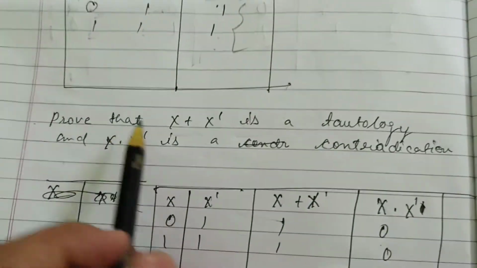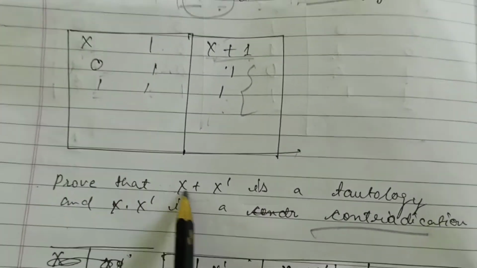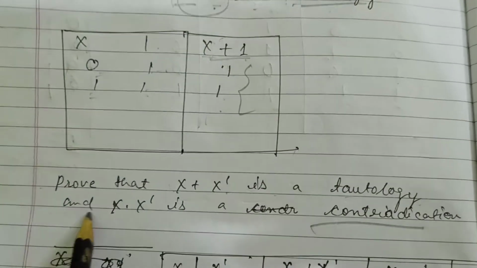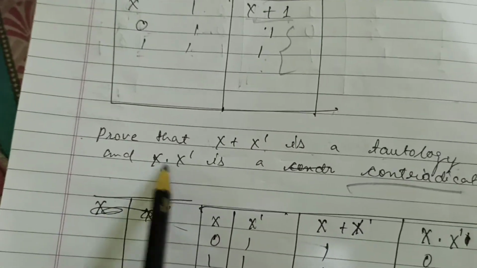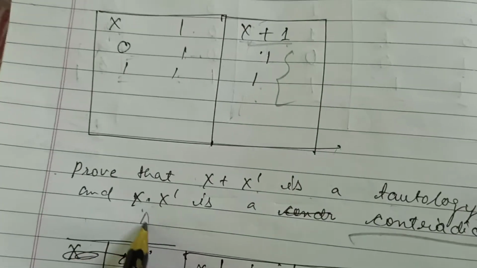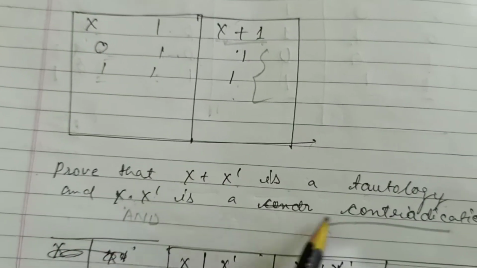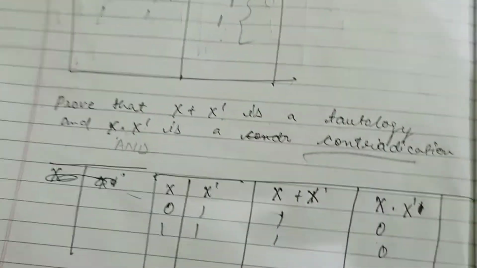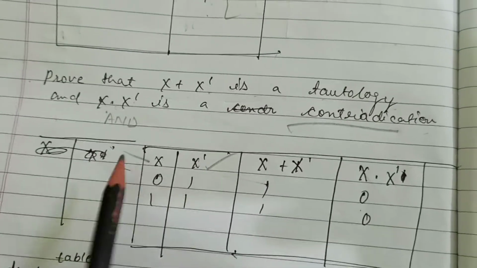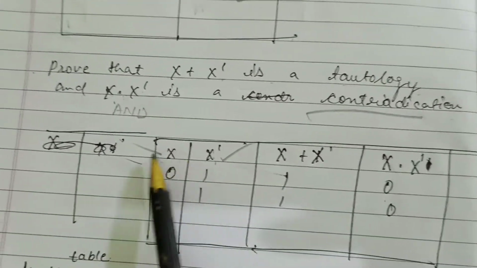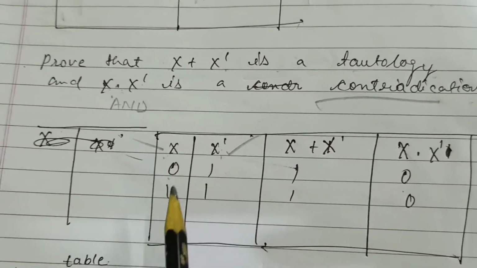Now we'll prove a contradiction. We have to prove that x plus x dash is a tautology, and x and x dash, where the dot is called and, is a contradiction. How can we prove it? We just write here x and x dash. Only one premise is there, that is x and x dash. So we write 0 1 and 1 1.